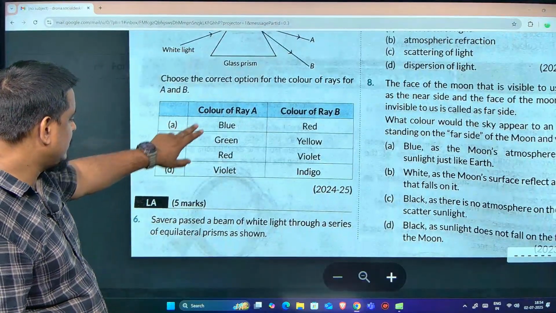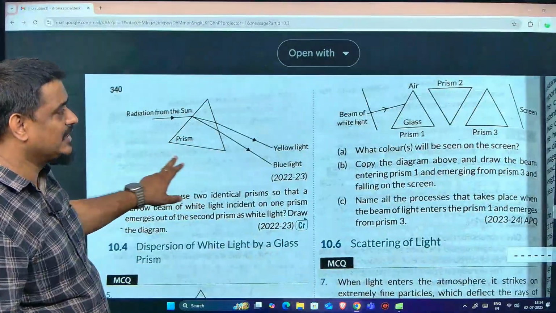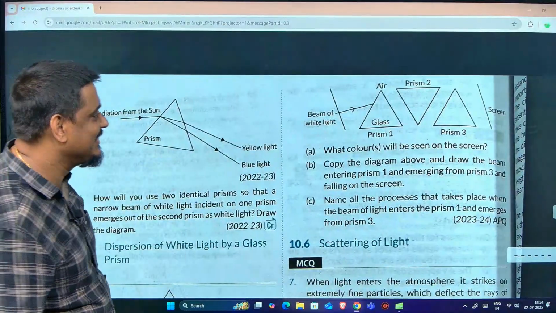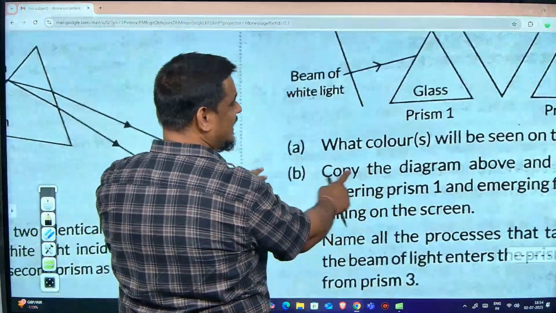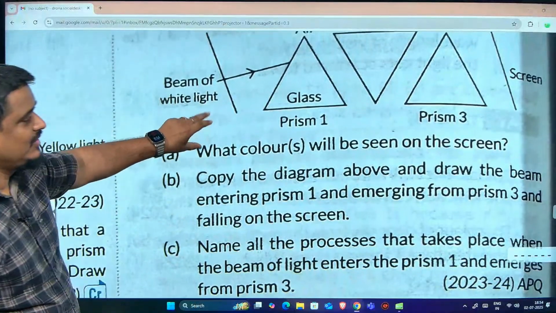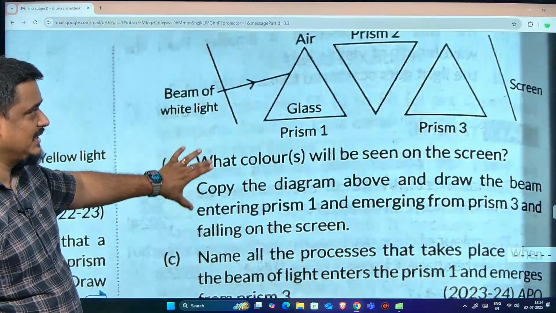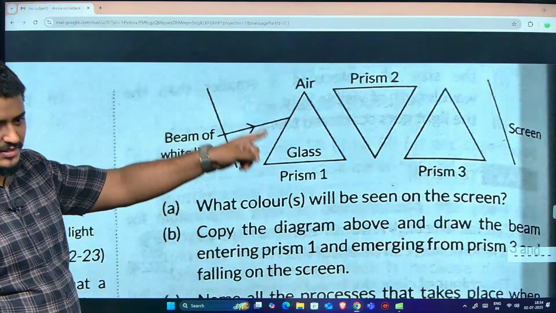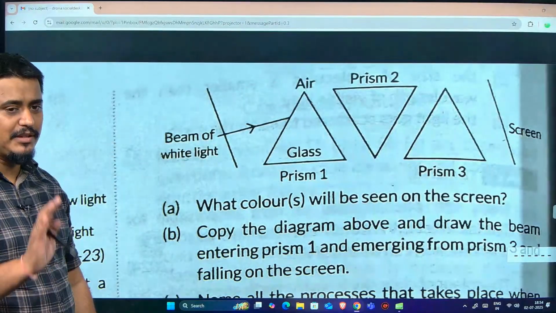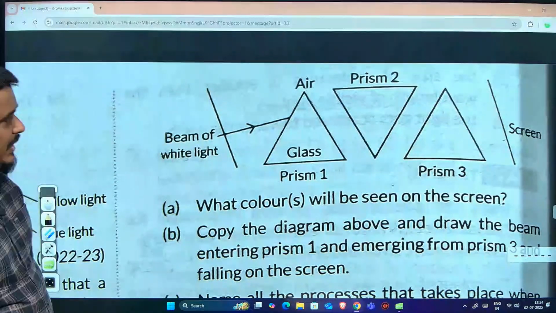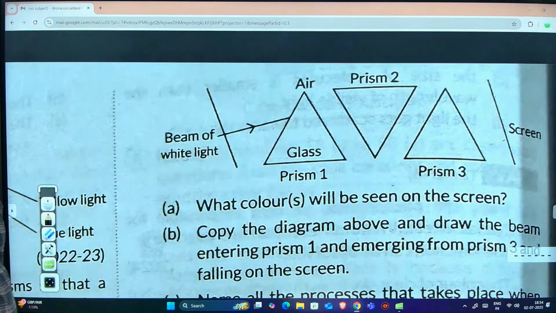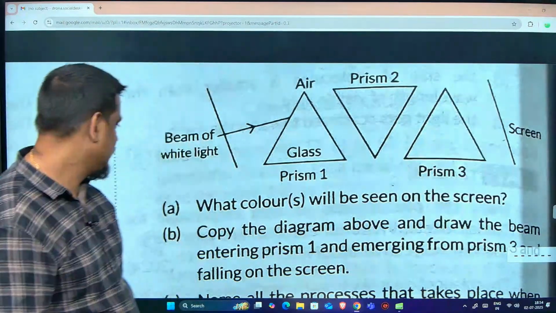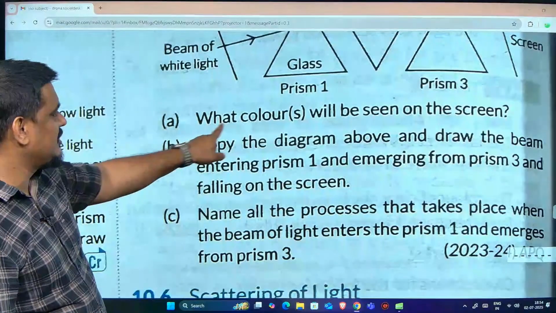So, what is this here? Once again Newton's experiment. What will happen here? Three prisms are there. So first 7 colors will come. Again one color, but what will be on the screen there? 7 colors. Violet, indigo, blue, green, yellow, orange, red. So what colors will be seen on the screen?